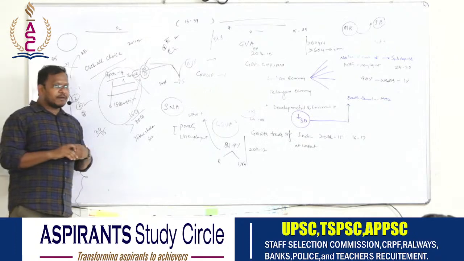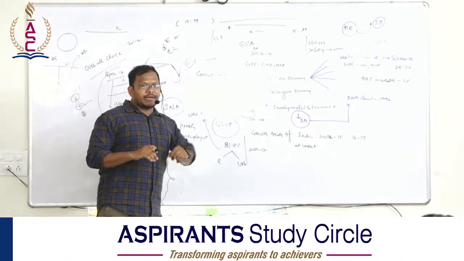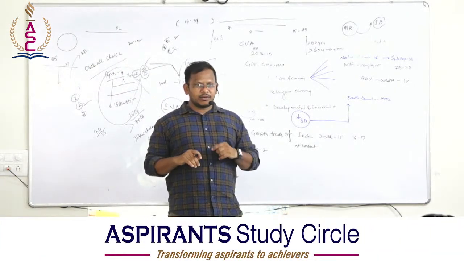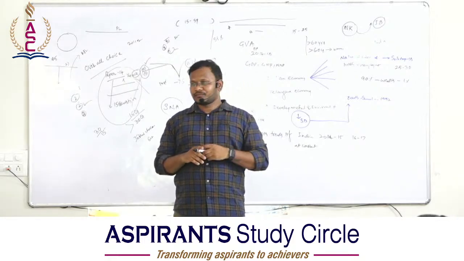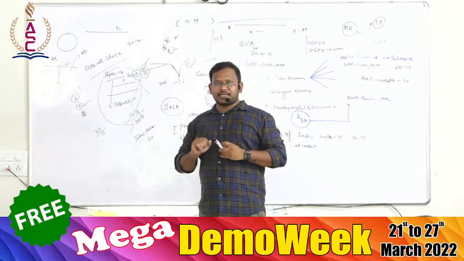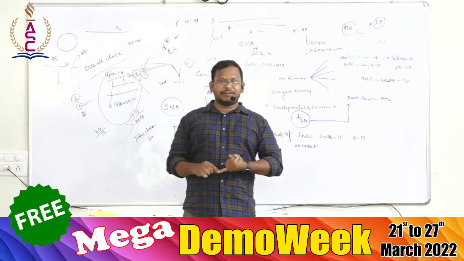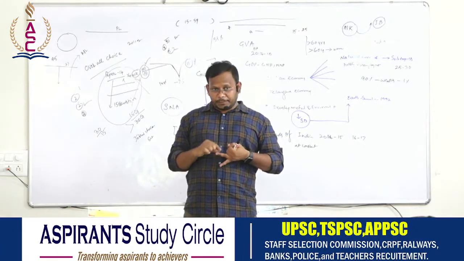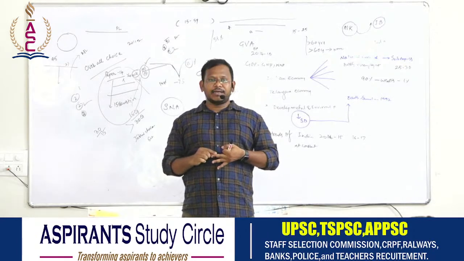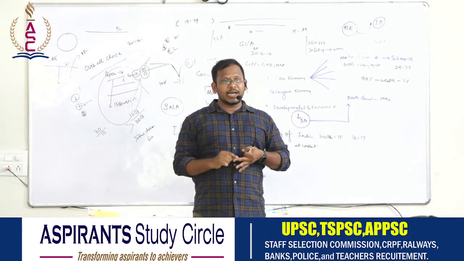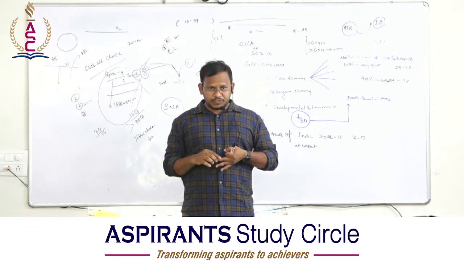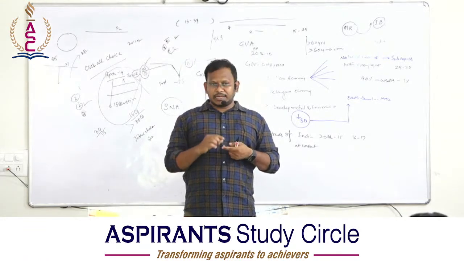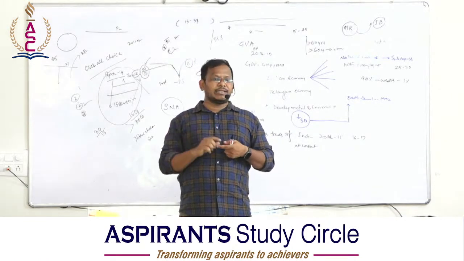Now, as far as unemployment is concerned, you will be asked regarding the definition. You will be asked regarding the characteristics of unemployment. You will be asked regarding the types of unemployment. There are 10 to 12 types of unemployment. You will be asked regarding the methodology to calculate unemployment.